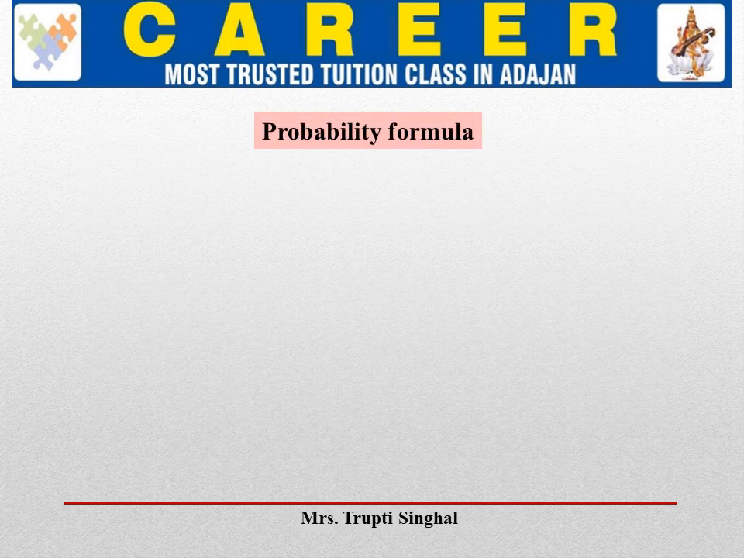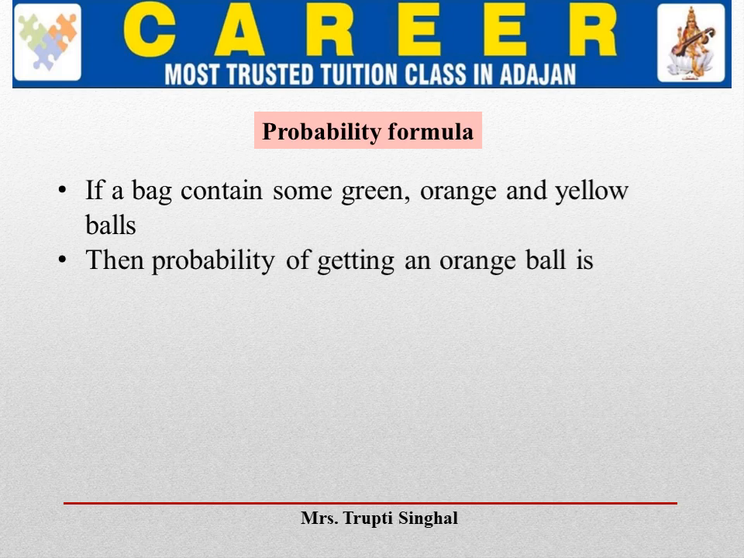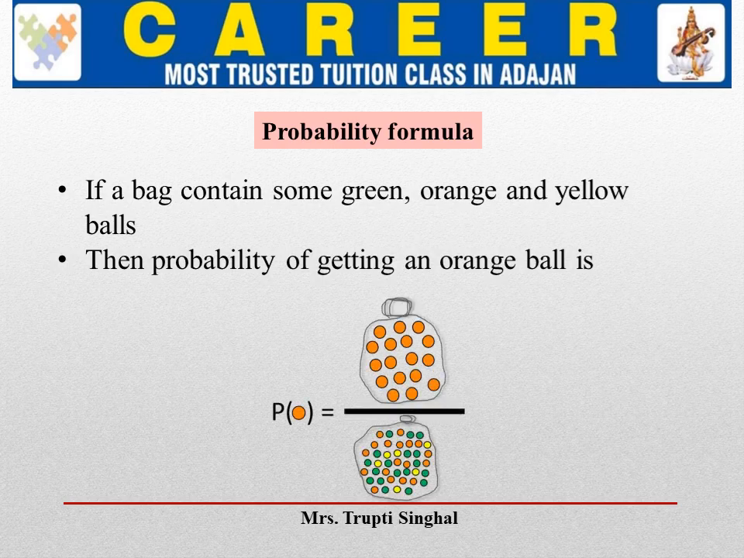Probability formula. How do we derive the probability formula? I take a simple example. If a bag contains some green, orange and yellow balls, then the probability of getting an orange ball is, by showing a picture, you get the formula like this. That means the probability of getting an orange ball is nothing but